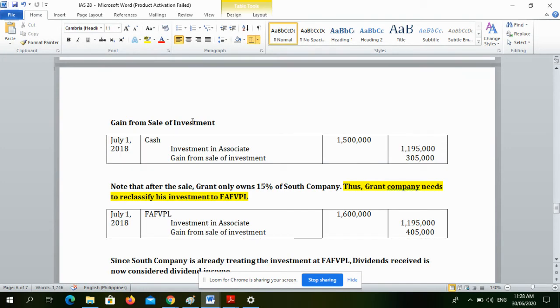Okay? So, let us analyze. Bakit ba kailangan ng reclassification? Kasi, we account for investment in associate using equity method. Tapos naman, yung FAFVPL, di ba fair value to? So, there is a need to reclassify. Kasi, different yung treatment. So that's why we debit FAFVPL 1.6 million. We credit investment in associate kasi yung natitira na lang